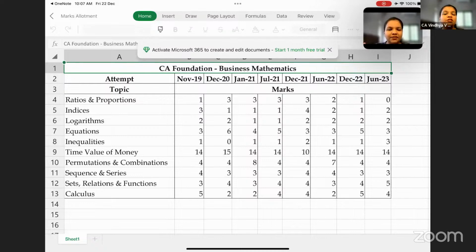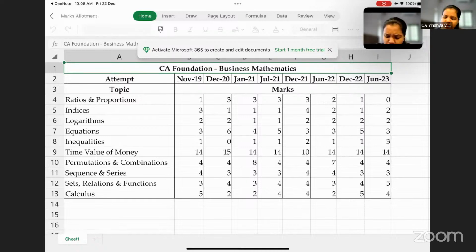That's okay. It's not that we are relying on one chapter to score our marks. We have to study everything. So we cannot come to a conclusion that we'll skip this chapter. No, that is not possible.